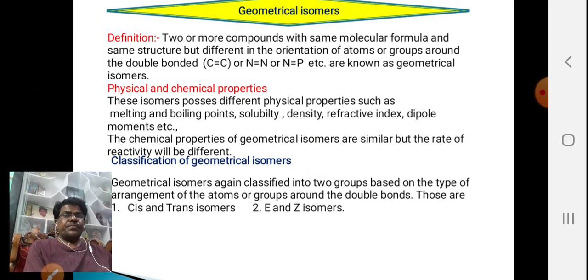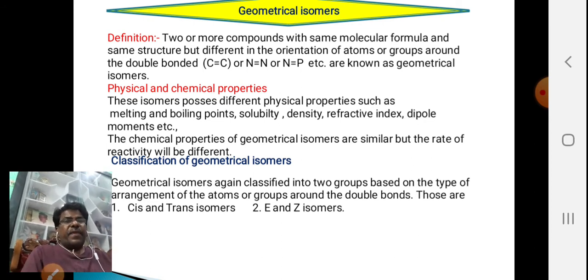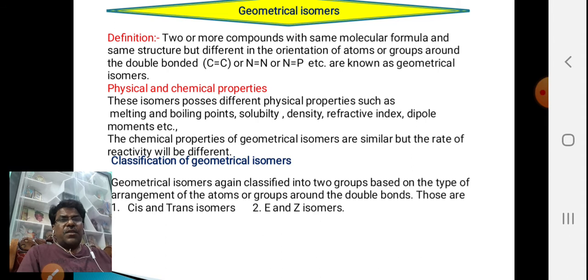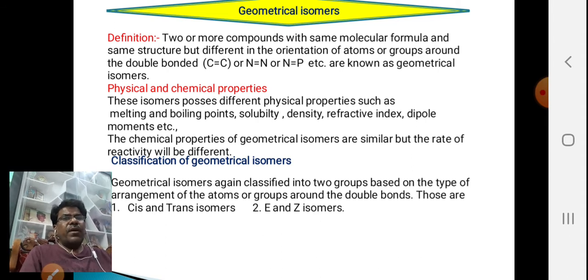Here I am repeating: around the double bonded carbon, C double bond C, or N double bond N, or N double bond P, or any other double bonds in organic chemistry, the bonded atoms or groups orient in a certain manner.